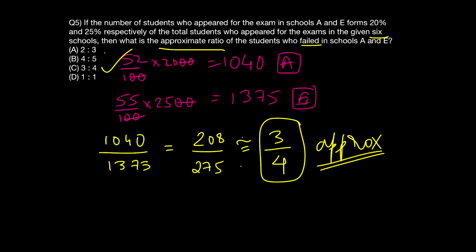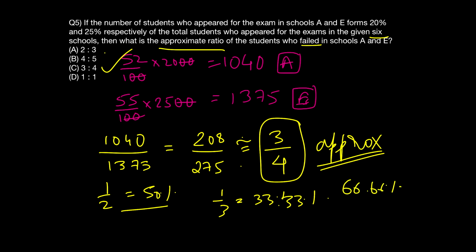So make sure that when you are working on such things, your fractions, your percentages, and your decimal skills are really good. So after doing this set, if you realize that the fifth question was a bit difficult for you to come to a conclusion or an answer, then I would strongly ask you to learn up the percentage values to their respective fraction values, like 1 by 2 is 50%, this kind of thing. 1 by 3 is 33.33%, so that means 2 by 3 will be 66.66%, like that.